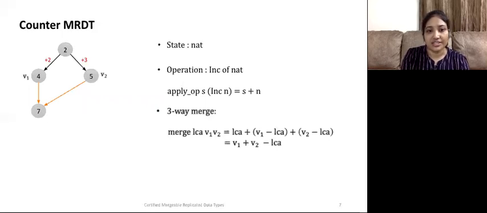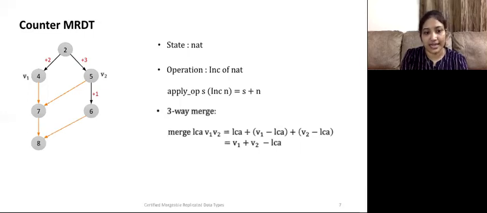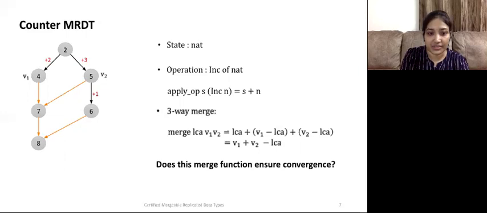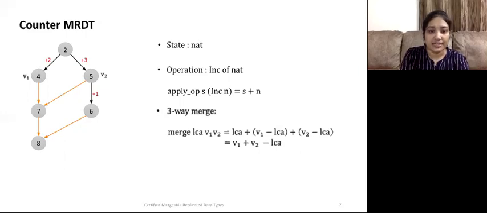We see that the intent of the operation performed on replica V1 is to increment the counter value by 2, and on replica V2 is to increment it by 3. Merge function essentially preserves the intent by not losing any of these updates. We get the counter merge function, which is simple to understand. If we again perform updates on V2 and merge it with V1, the LCA is not 2 in this case, it has changed. The new LCA is 5. This is done not to overcount the updates made.